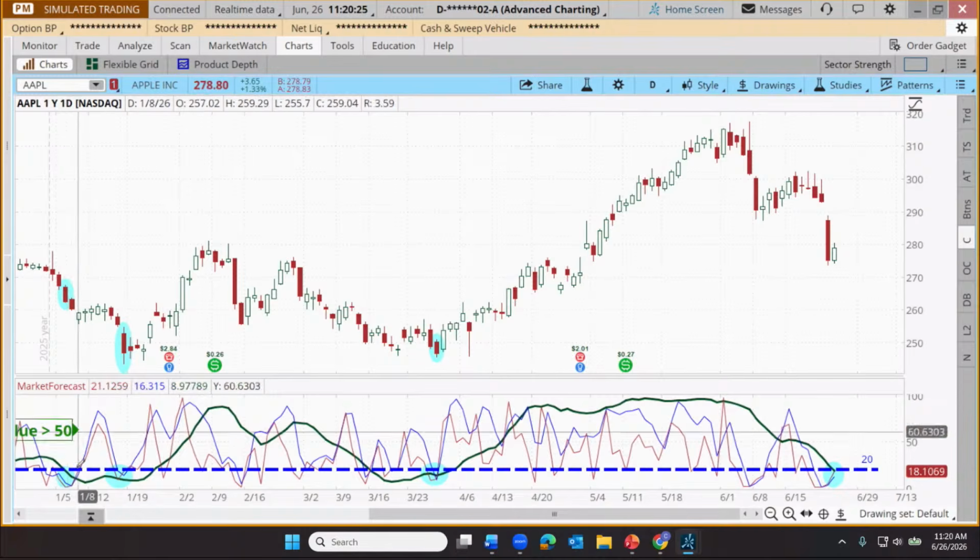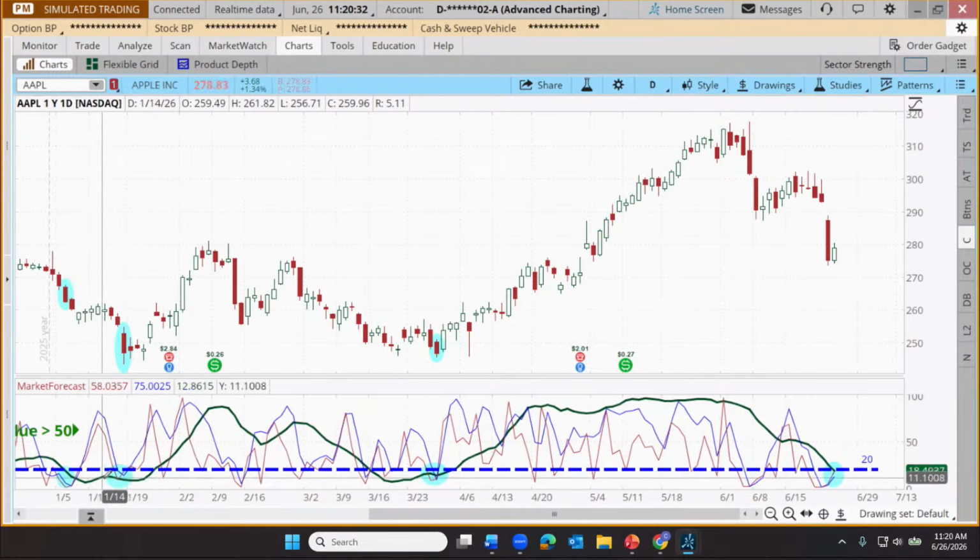For others, though, they'll wait for that green line to at least do an uptick. So I think that's what Art is referring to, a little bit more of a bullish confirmation. There can be advantages to either of those approaches. There can be disadvantages. If we're waiting for that uptick and it takes a few days, meanwhile, the stock price is running away from us, it might leave some profit potential on the table. On the other hand, if we get in right on the cluster, maybe we're a little bit premature and the stock continues to go down. Of course, there are risks when trading.